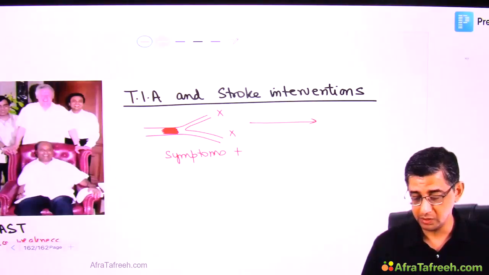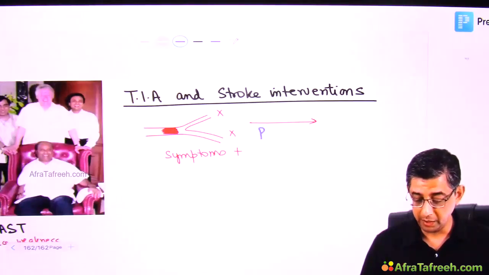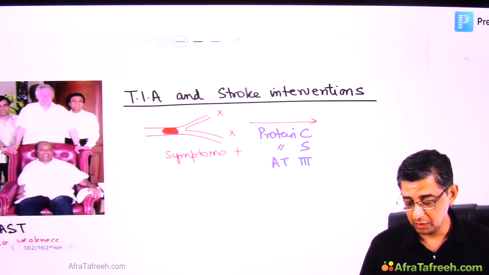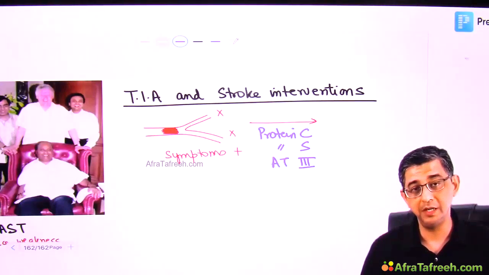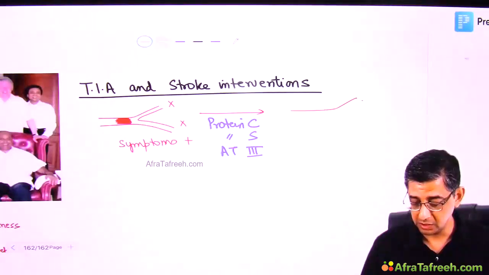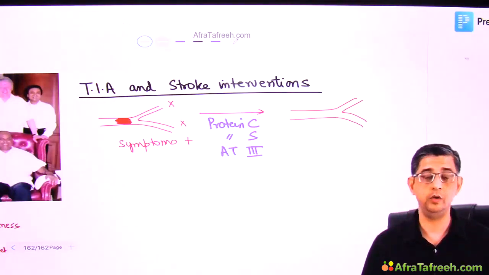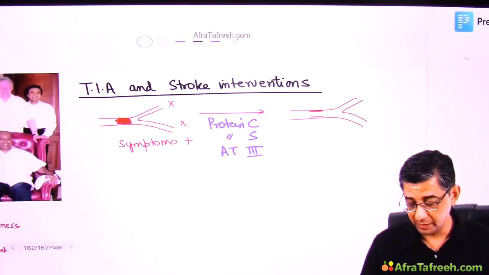But now the good news is that there is an anti-clotting system in our body as well. The inbuilt anti-clotting system that develops in our body is composed of protein C, protein S, and antithrombin 3, and they will immediately get into action, recognizing that there is a clot and it has to be disintegrated. Therefore, I will now modify my diagram once again. This is the same blood vessel that I had shown had undergone a complete occlusion a few minutes earlier. Now the thrombus has been disintegrated.